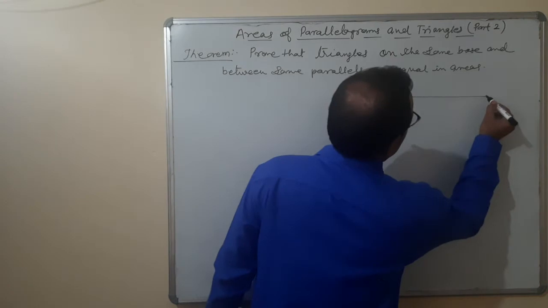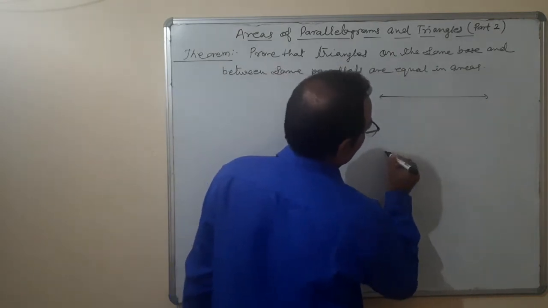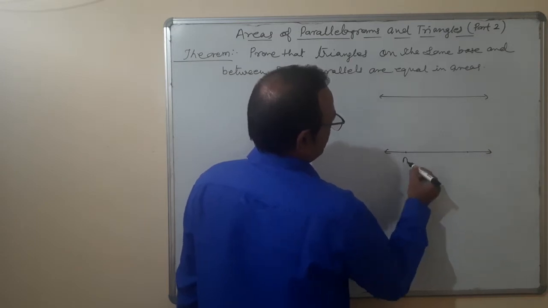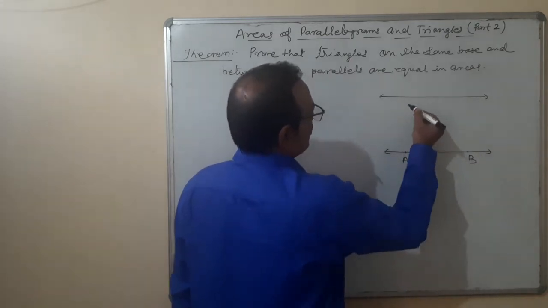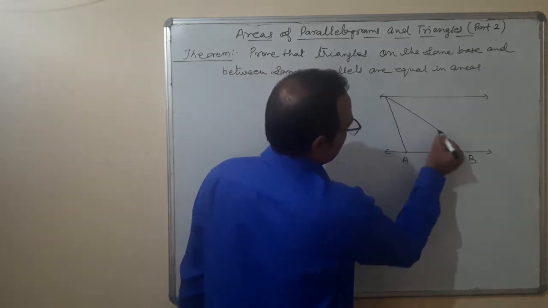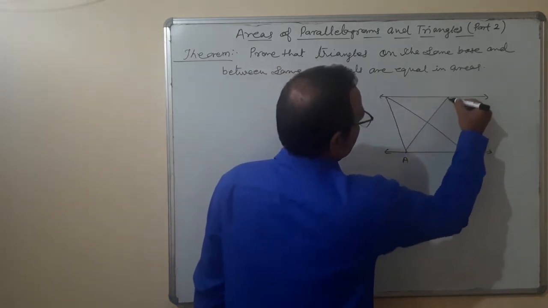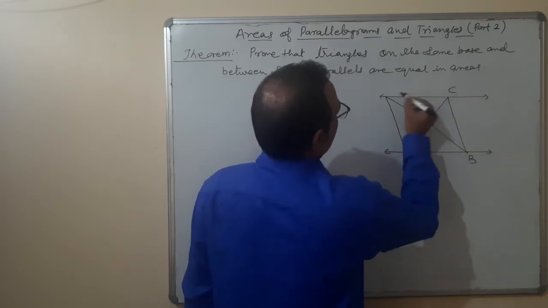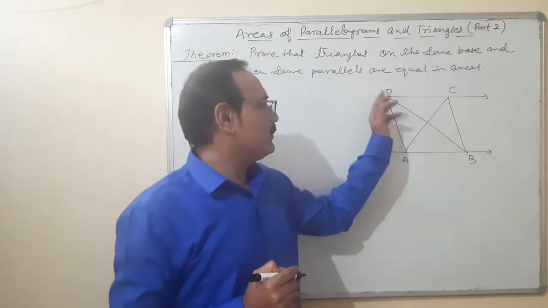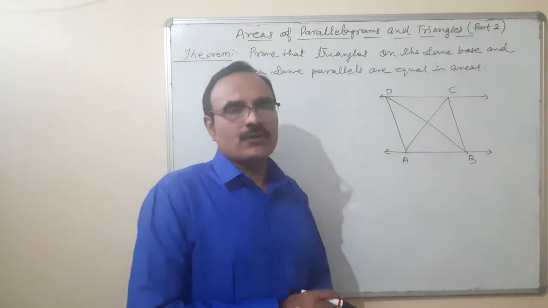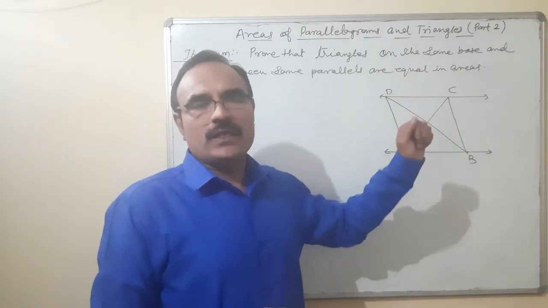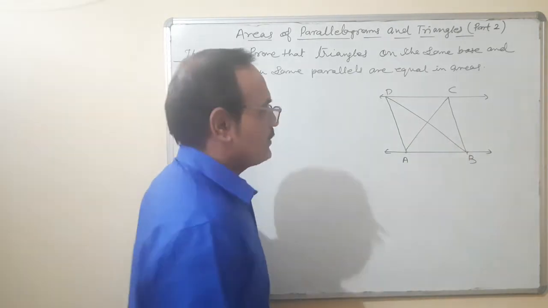There are two parallels. There are two lines. One I am taking as a common base AB and making one triangle, this. The second triangle is here. Okay, C and D. There are two triangles, triangle ABD and triangle ABC. We are going to prove that both the triangles are equal in areas if they are on the same base and between the same parallels.